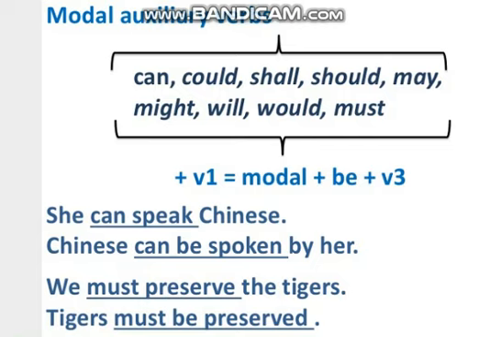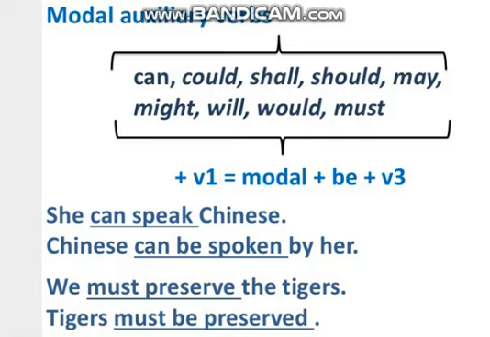Whenever we have can, could, shall, should, may, might, will, would, must, remember that we always use the first form of verb with all these modal verbs. The list of the modal verbs is given, and we always use the first form of verb with them in active voice sentences. Whenever we change them into passive voice, we would use the same modal verb, then add be with it, and then obviously the third form of verb, because in all passive voices we have the third form of verb.